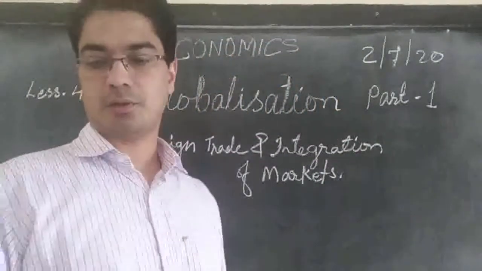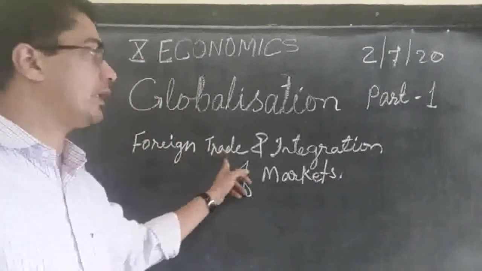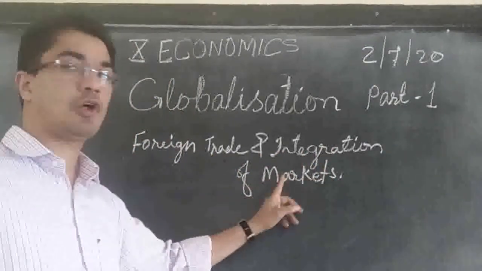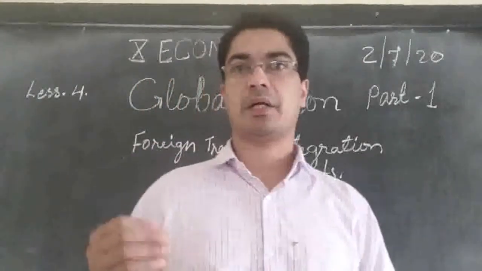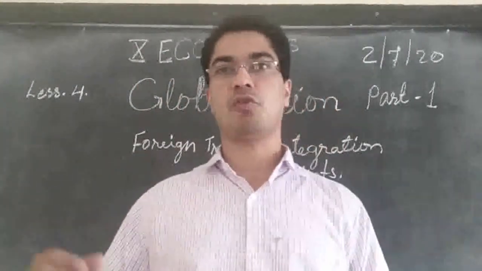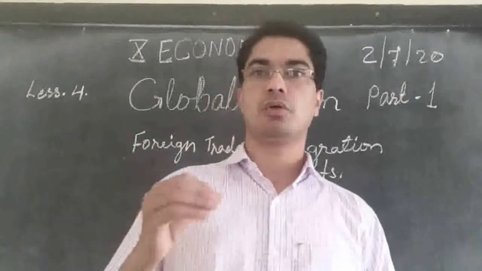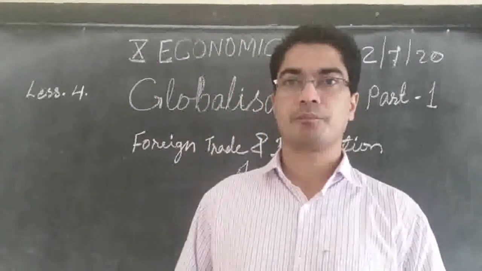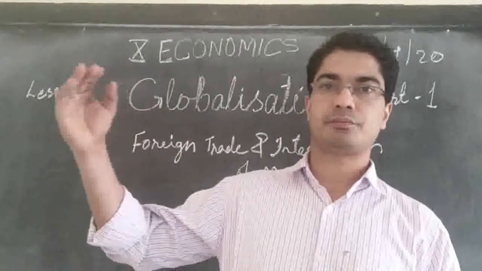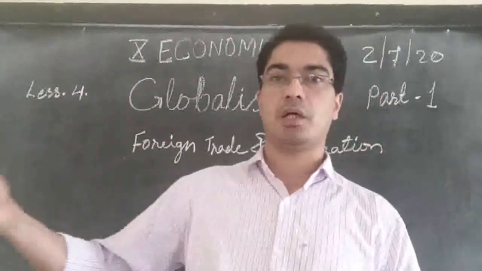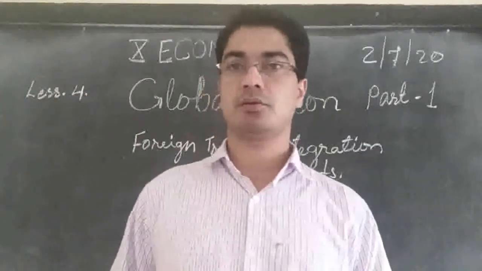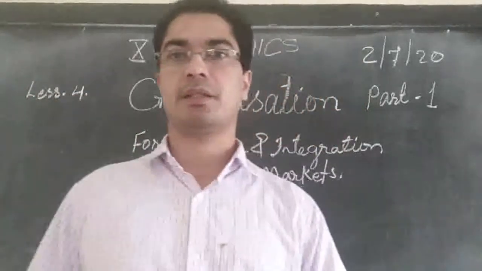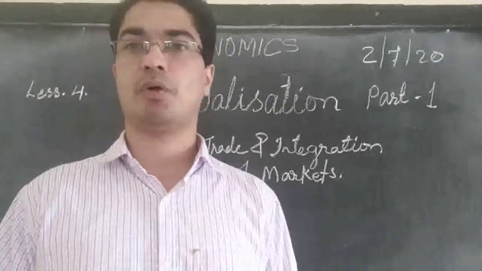And today let us see how this foreign trade is taking place with integration of markets. Integration means connection. How one market is connected with another market. That is how foreign trade is taking place. So the things that are produced in India, we make connection with a person in America. He will buy our products and he will sell it in American market. So that way there is connection. So you can take page number 59.